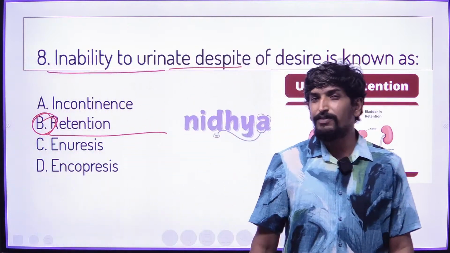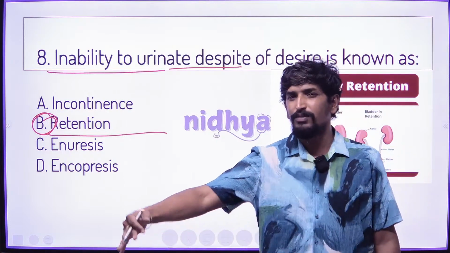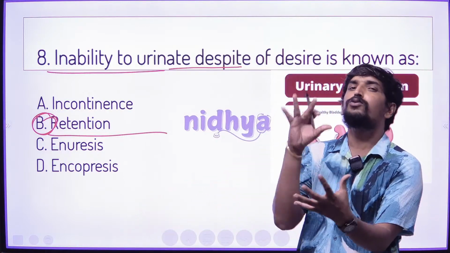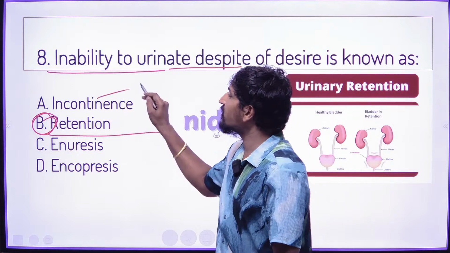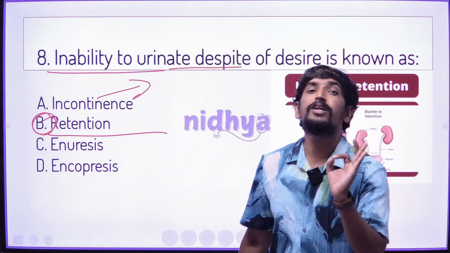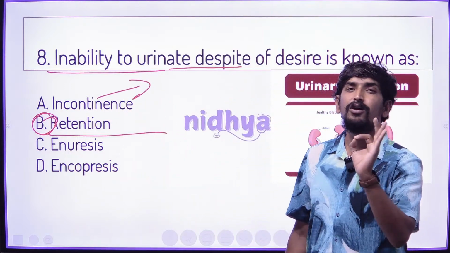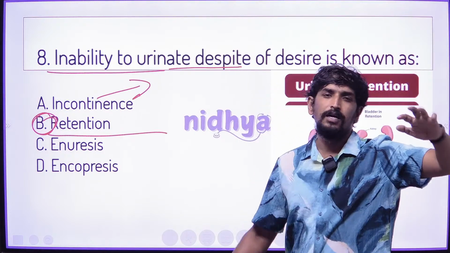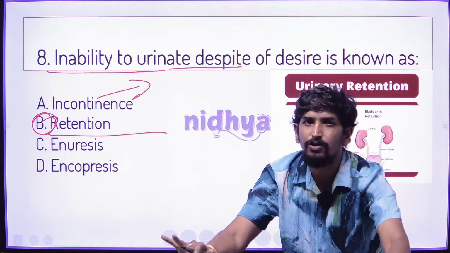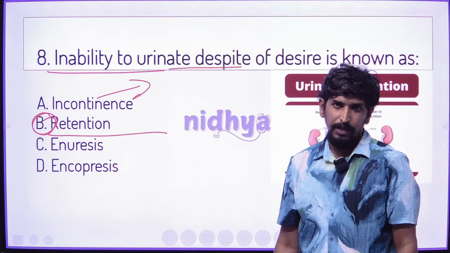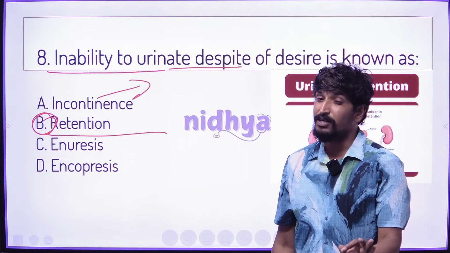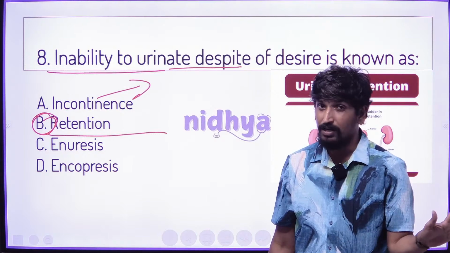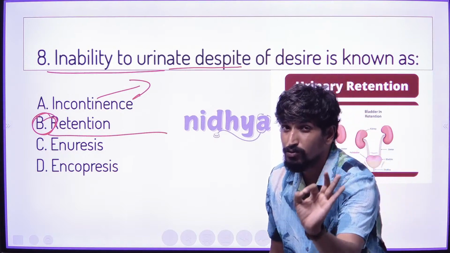But if the person is voiding urine and cannot control it, that state is called incontinence. Incontinence means urine is continuously passing. Retention is urine not coming out. These are the two terms.